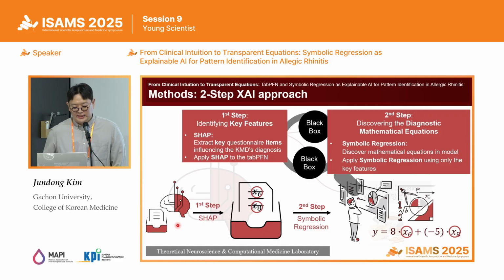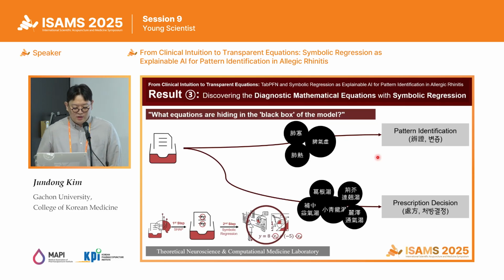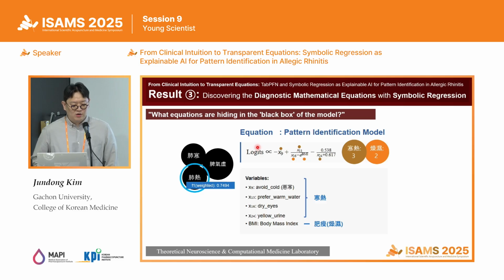And next, we used symbolic regression to extract the equations. There are several models we can extract mathematical equations from, but today I want to show you the pair model and 현계연결탕 model, for example. And this is the equation from the pair model. And there's an X9 feature here. X9 feature means avoidance of coldness, 1. And we can see that there's a minus sign in front of this feature, and it means it's a negative indicator for classifying pair.